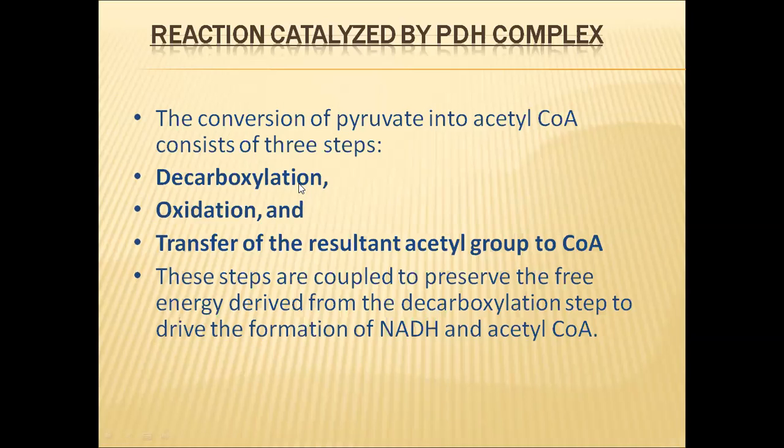By undergoing the first two reactions, pyruvic acid is converted to an acetyl group.